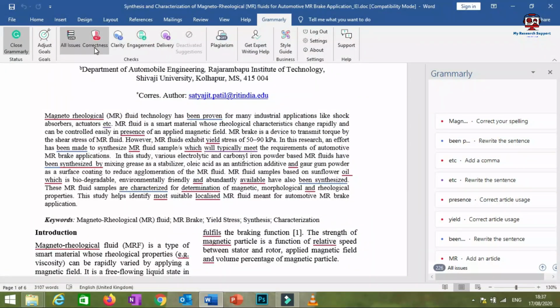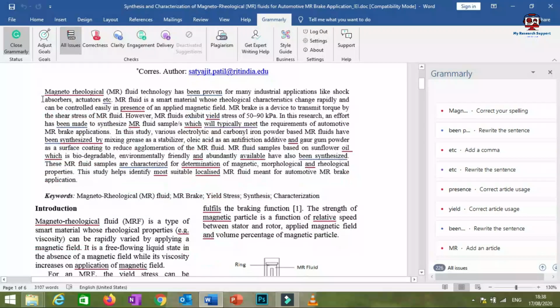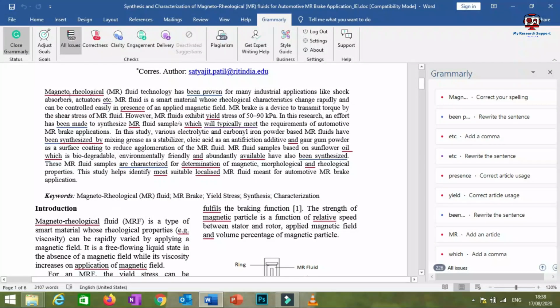You'll find one option called correctness. There are a total of 167 mistakes that I need to correct. You'll find this correctness is highlighted with the red color, which means whichever words are highlighted with red are wrong words or need to be replaced, or there is some mistake with the word.